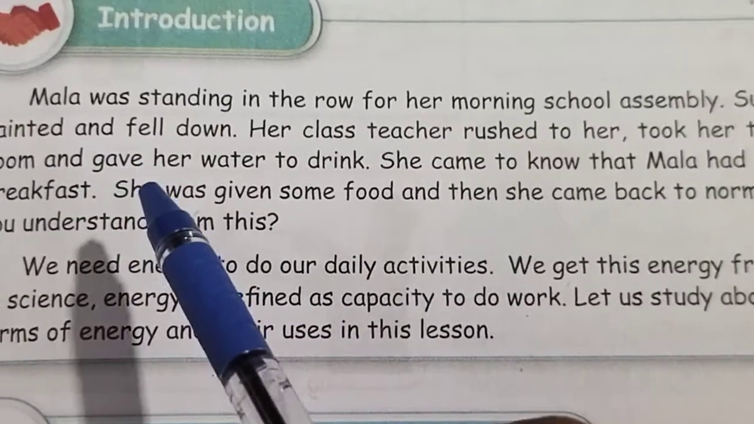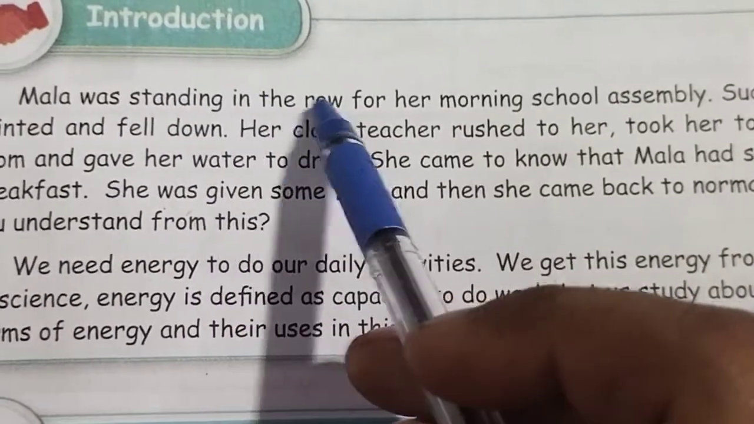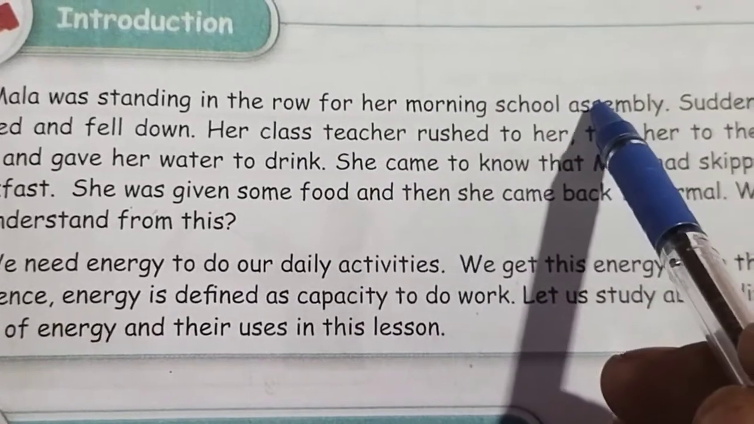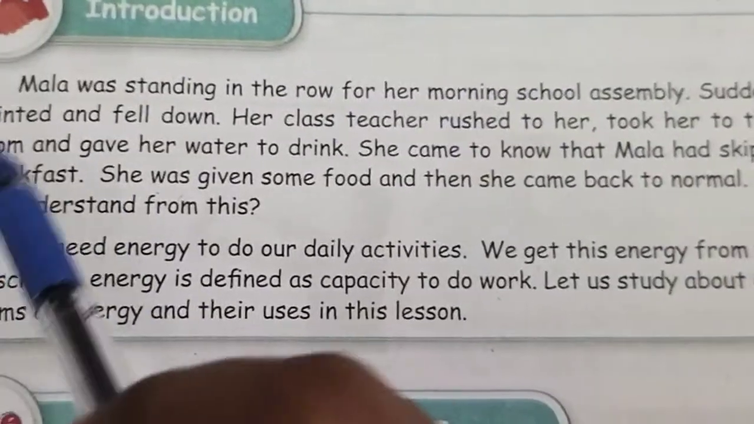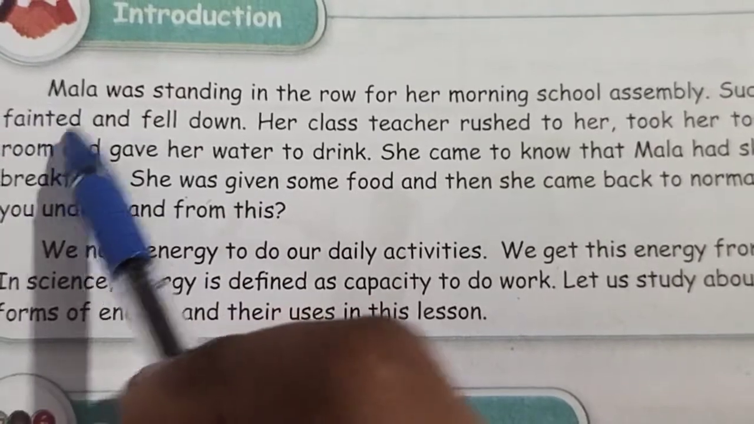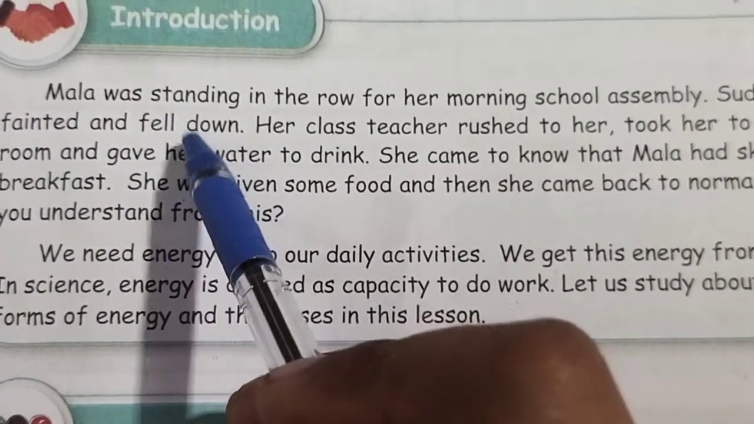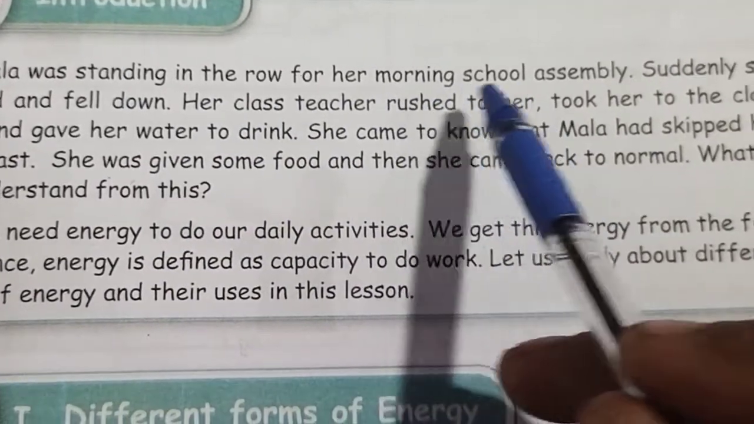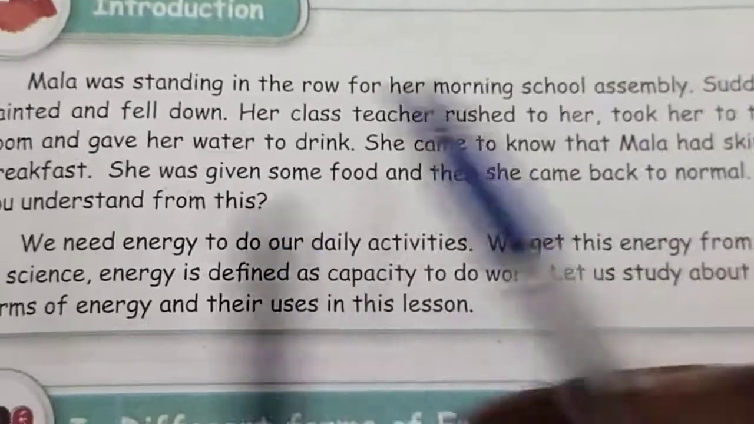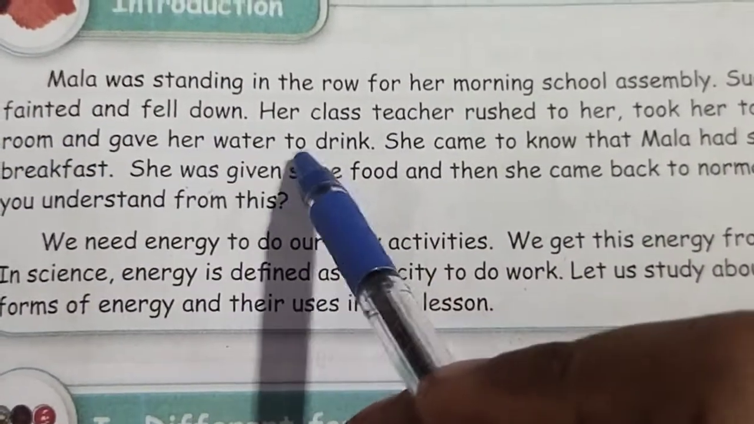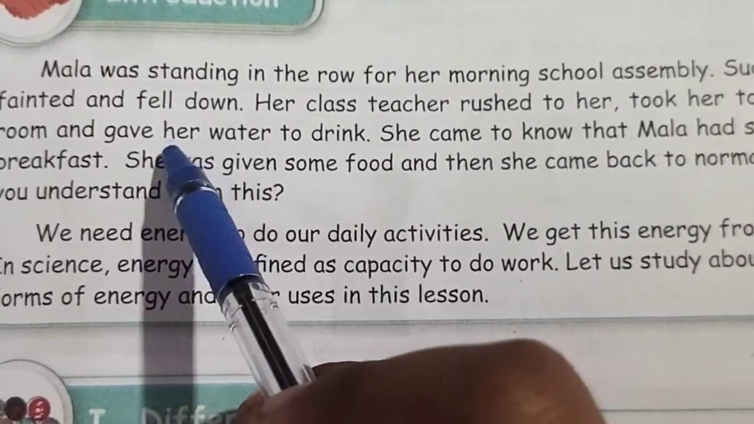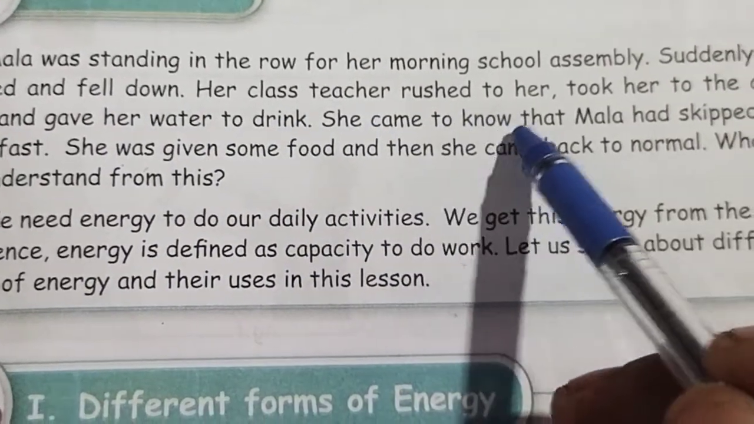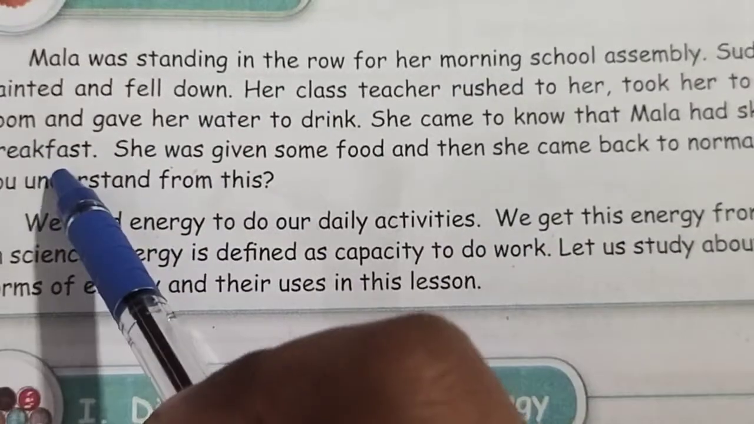Okay, students, now one story for you. Mala was standing in the row for her morning school assembly. Suddenly, she fainted, means losing consciousness, and fell down. Her class teacher rushed to her. She took her to the classroom and gave her water to drink. Then she came to know that Mala had skipped her breakfast.